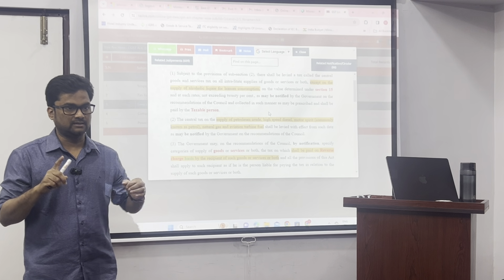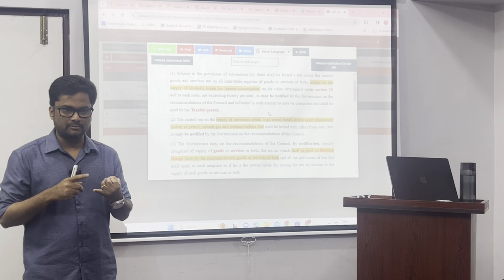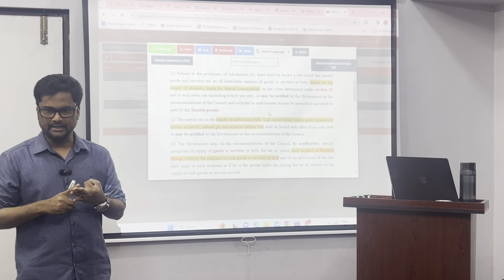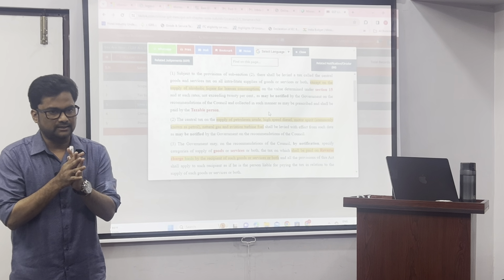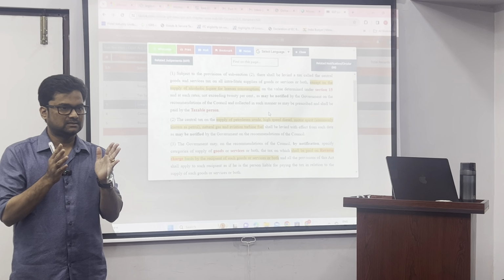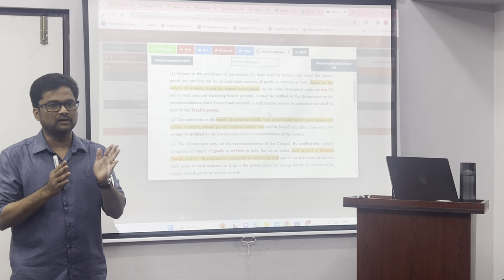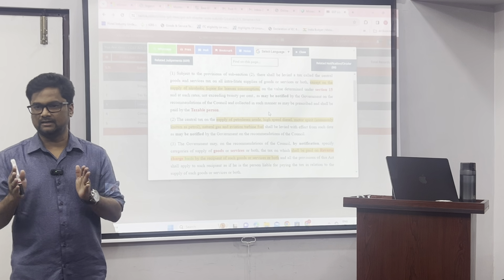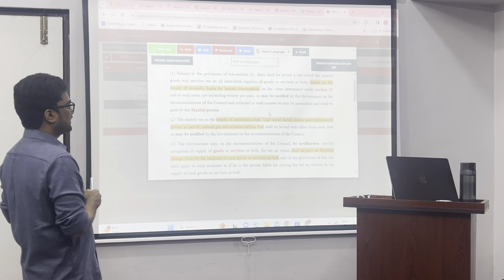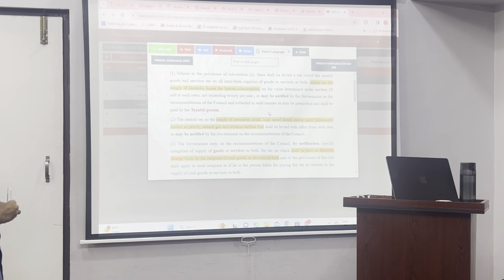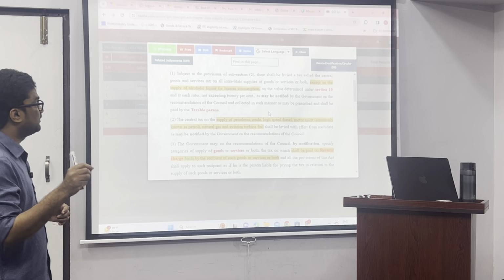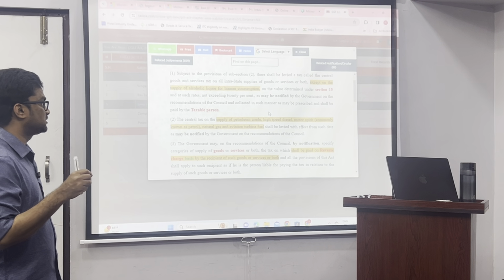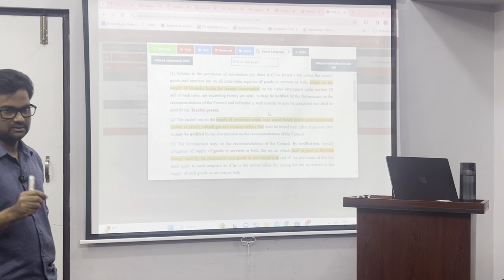That means 40%. The rates I am talking about, 5, 12, 18, 28, are put together. SGST plus CGST. When I say 28, it is 14, 14. When I say 18, it is 9, 9. Okay. Not exceeding 20%, as may be notified by the government on the recommendation of the GST Council,